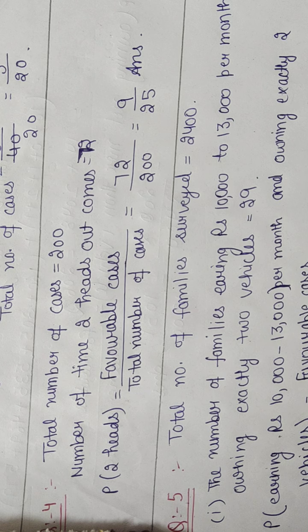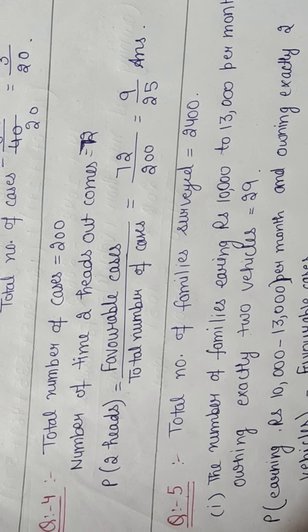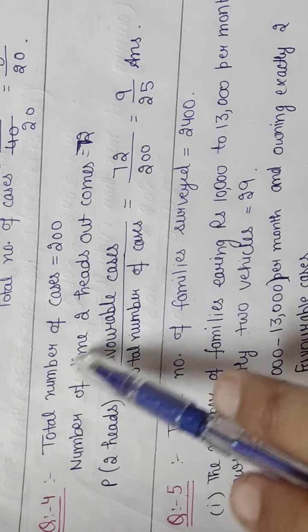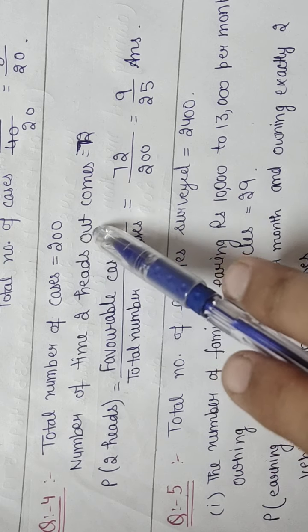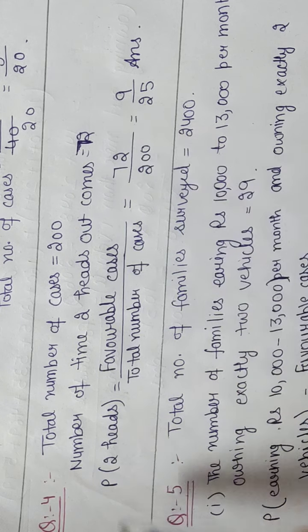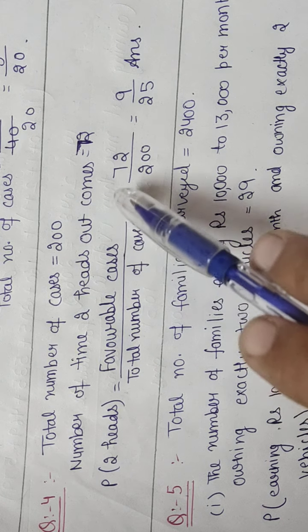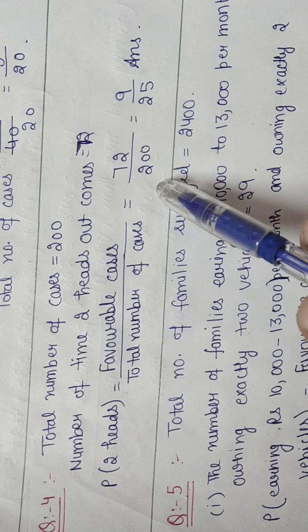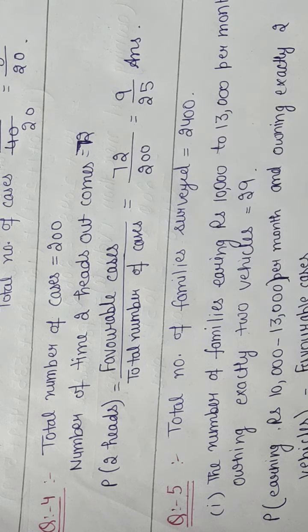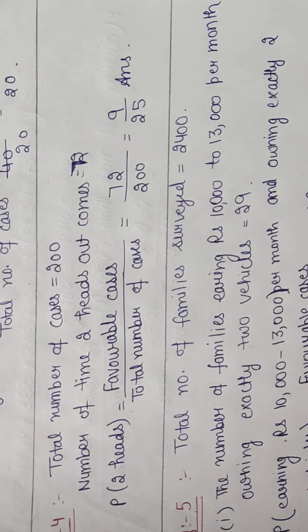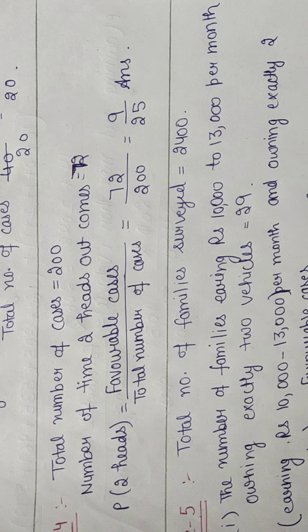You will get your answer. So this is the solution of question number 3. Total number of cases are 200. Number of times 2 heads outcome occurred is 72. So probability of 2 heads is favorable cases divided by total number of cases: 72 divided by 200, it will come 9 upon 25.